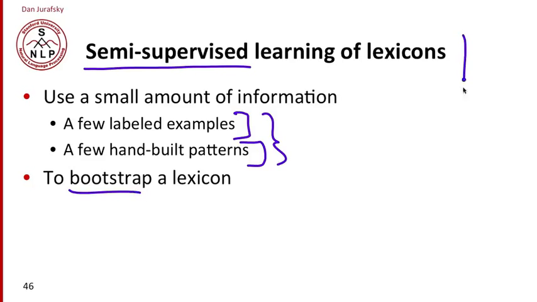And we might want to do learning of lexicons instead of taking an online lexicon if we're looking at a particular domain that maybe doesn't match the domain of the lexicon that was built, or we're trying to do a particular task, or maybe we just think that our online lexicons might not have enough words that are relevant to the topic we're looking at.